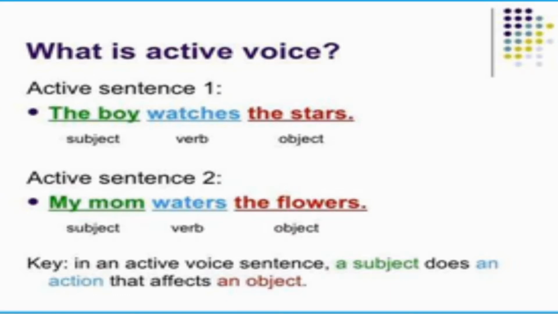Active sentence 2: My mom waters the flowers. Subject, verb, object. This is also an assertive sentence. It is in active mode. So, it is usually said that in an active voice sentence, a subject does an action that affects an object. সরাসরি যেখানে subject কাজ করে directly, that is called active voice.